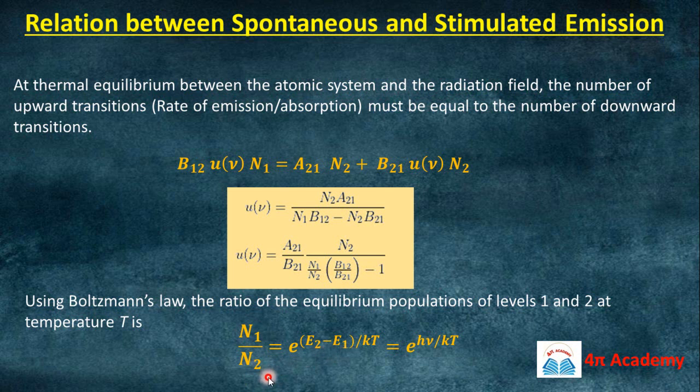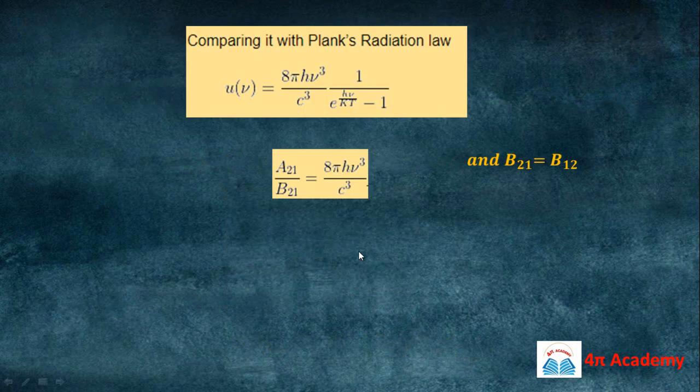So N1 upon N2 will be e to the power (E2 minus E1) upon KT. And what is this E2 minus E1? This is h nu. So N1 upon N2 will be e to the power h nu upon KT, using the Boltzmann distribution law. So we can put e to the power h nu upon KT in this equation, and we can further solve this equation.